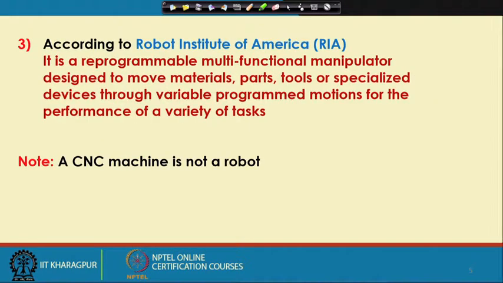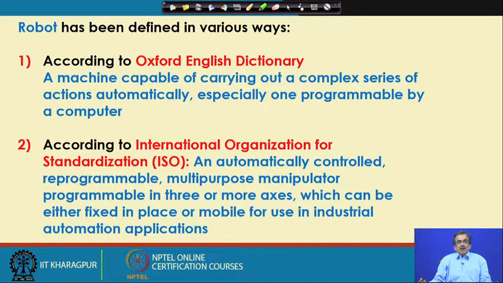Then according to ISO, that is, the International Organization for Standardization, the robot has been defined as follows. The robot is an automatically controlled, reprogrammable, multifunctional manipulator, programmable in 3 or more axes, which can be either fixed in place or mobile, for use in industrial automation applications.